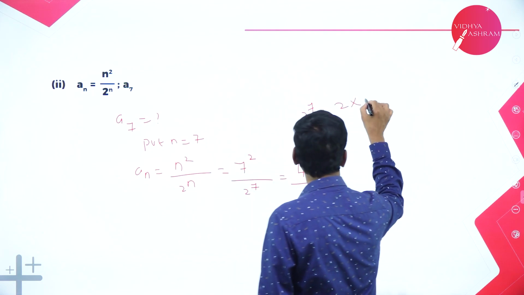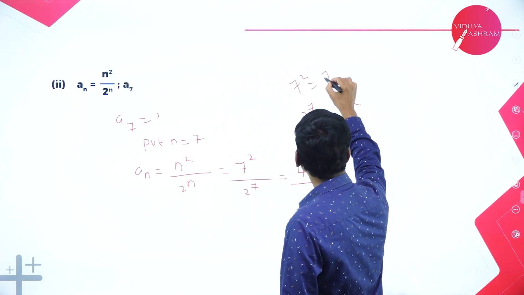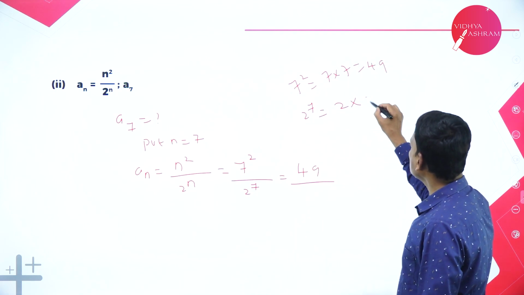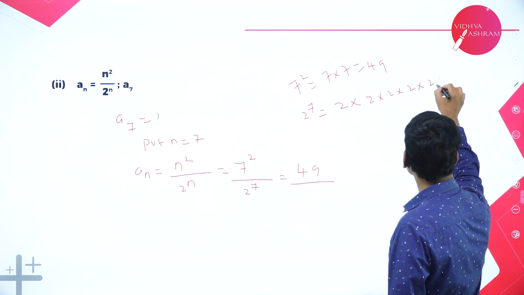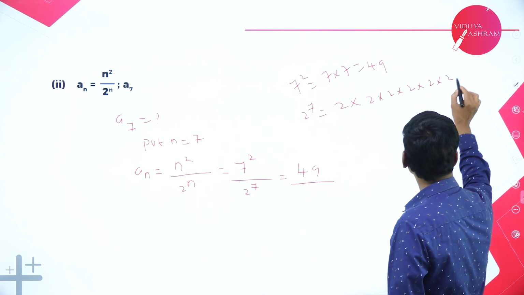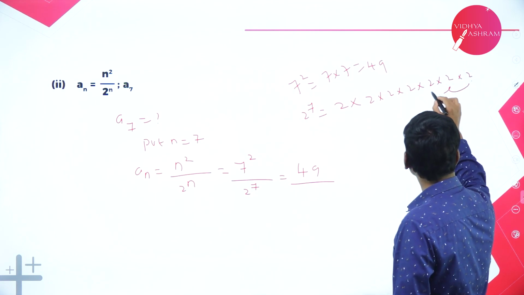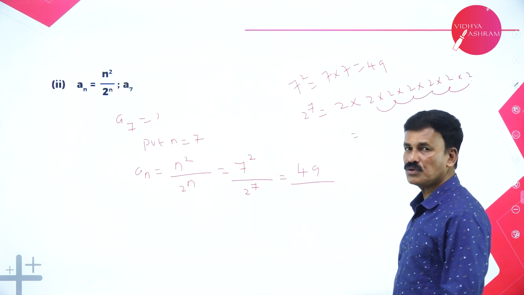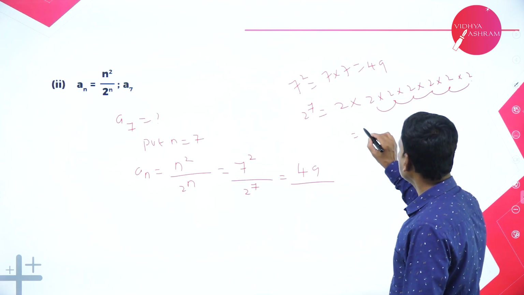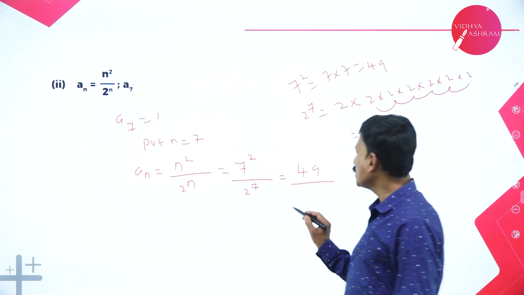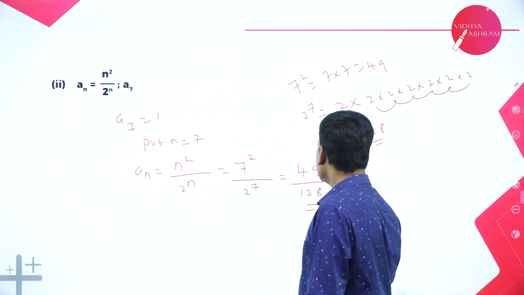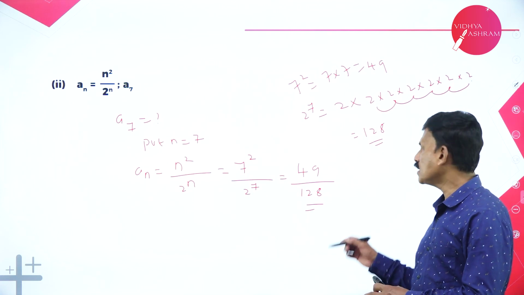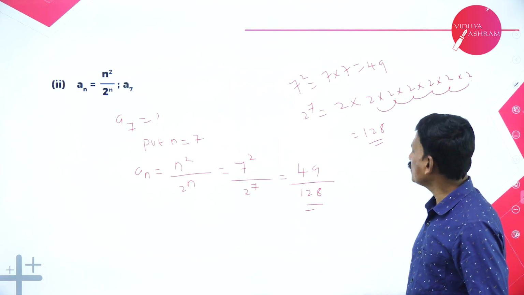Divided by 2 power 7. 7 square means 7 into 7, that is 49. 2 to the power of 7 means 2 into 2 into 2, 7 times: 1, 2, 3, 4, 5, 6, 7. 2 2s are 4, 4 2s are 8, 8 2s are 16, 16 into 2 is 32, into 2 is 64, 64 into 2 is 128. So, 49 divided by 128. If it is possible to divide it, fine. Otherwise, keep it as it is. Now, move on to the next problem.